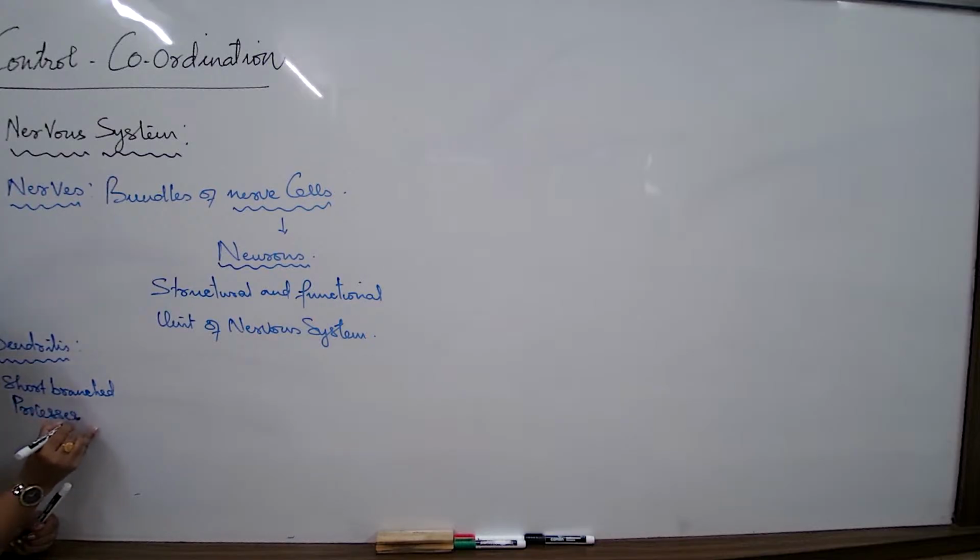What is the meaning of short branched processes? See here, they keep on branching like the root system. What is the function of the dendrite that you should always write? They receive stimulus. That is the function of the dendrites. They receive the stimulus. Dendrites receive stimulus always.